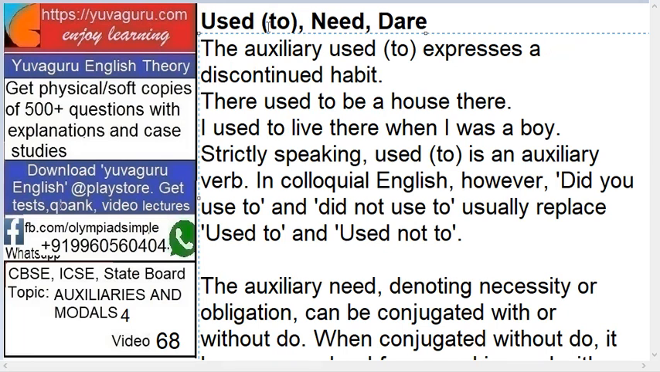Now we will focus on the auxiliaries used to, need and dare. Let's start with used to. The auxiliary used to expresses a discontinued habit, meaning some habit was there but now it has not continued.